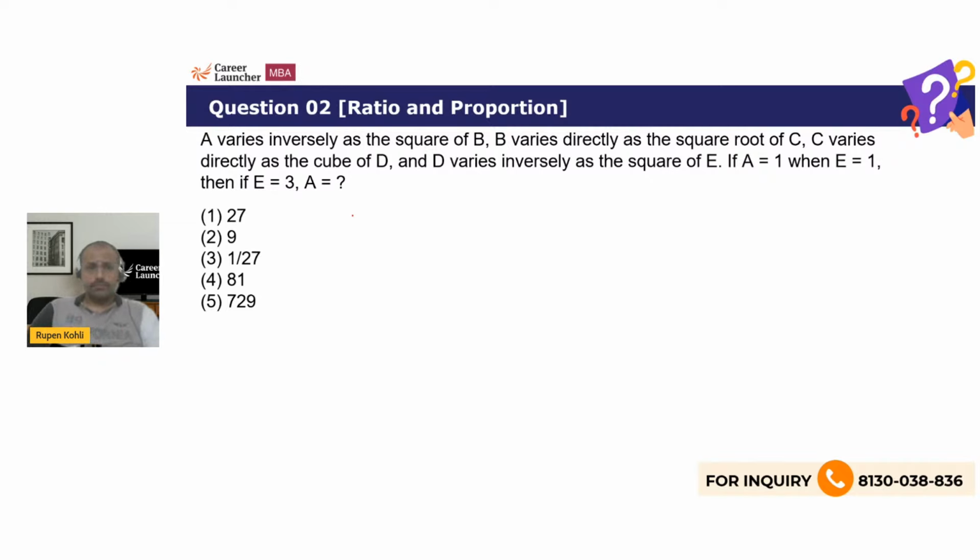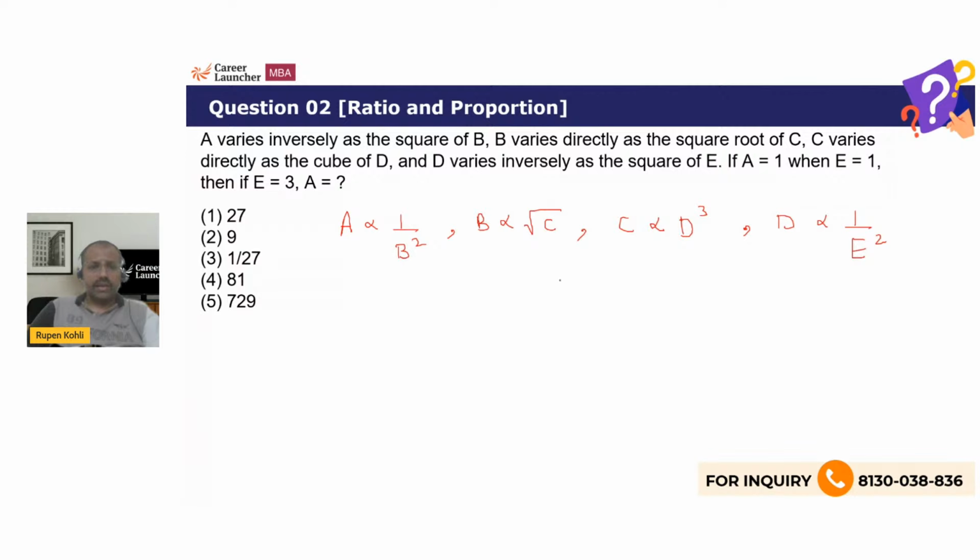Okay, so this is given: A is varying inversely as the square of B. So A is proportional to 1 over B square. Whereas B varies directly, B is proportional to the square root of C. Then C varies directly as the cube of D. Then D varies inversely as the square of E. So we have to link the whole things all together and reach to E, right?